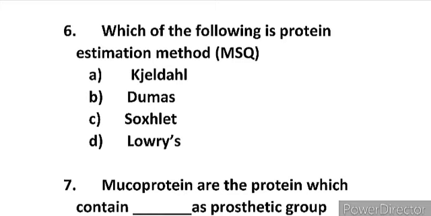So let's discuss the first option, Gildan method. Yes, it is a protein estimation method. Second is Dumas method. Yes, it is also a protein estimation method. C Soxhlet. No, Soxhlet is used for fat estimation. And D Lowry's method. Yes, it is also used for protein estimation. So options A, B and D are correct. Gildan method, Dumas method and Lowry's method, these 3 are used for protein estimation.